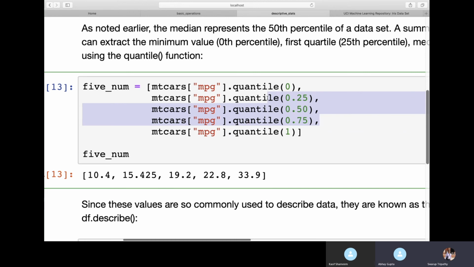So there are 4 quarters here. Sometimes people might tell you, okay, find out the quarter data. Quarter data is nothing but 4 quarters. That is 0 to 25th, position 25th is the first quarter, 50th is the second quarter, 75th is the third, and 100th is the fourth quarter. So like that, 4 quarters are there.